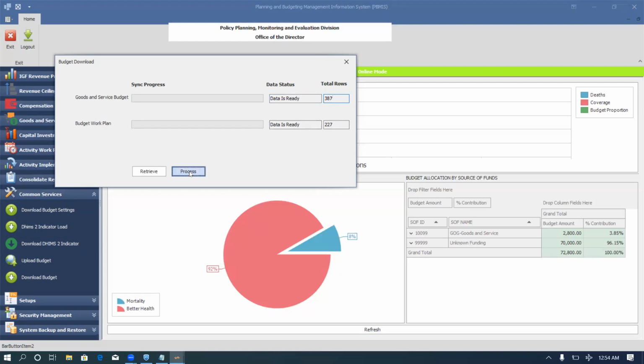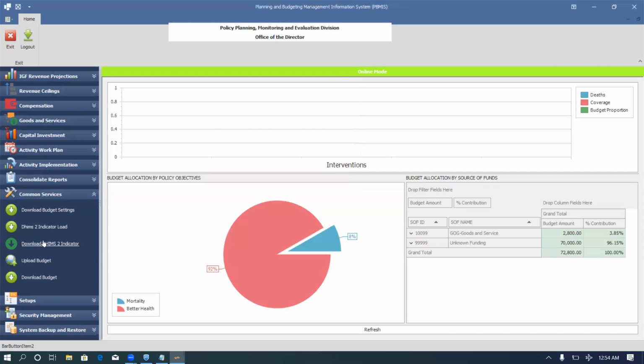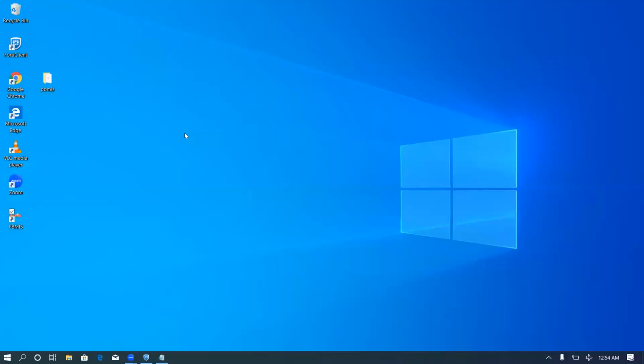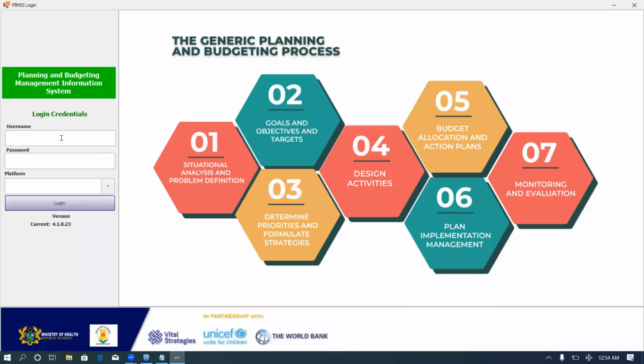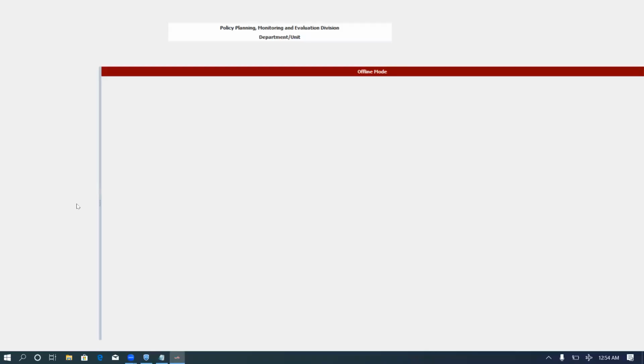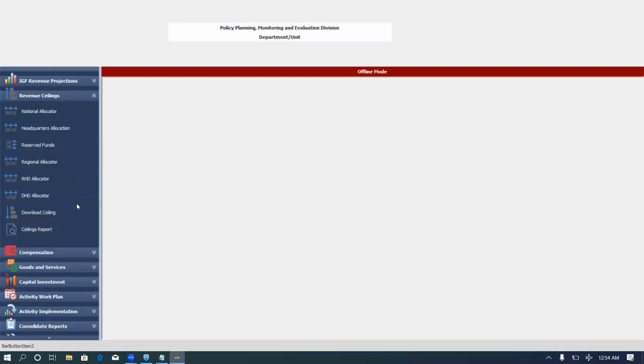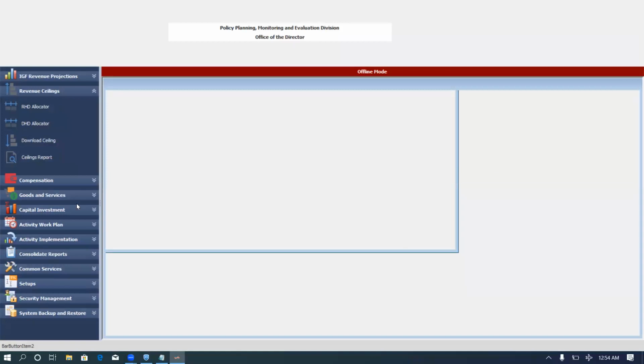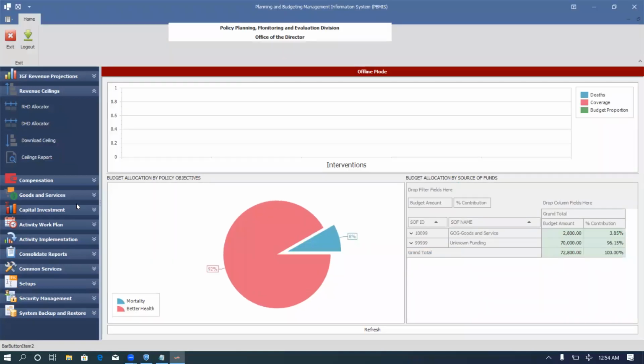I'll go ahead and click on Process, and my budget has been downloaded onto my computer. When all this is done, log out from the online mode. And now with the same username and password, log into the offline mode and click on login. When you are able to get to this stage, then it means that your installation and setups were successful and you can start capturing your budgets.